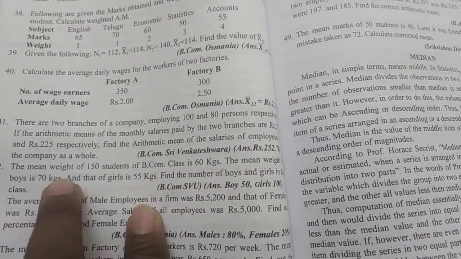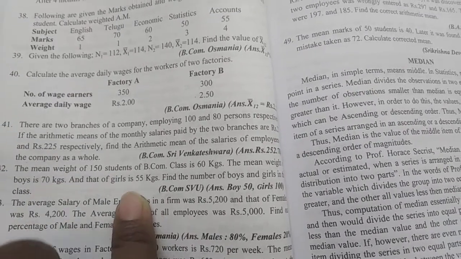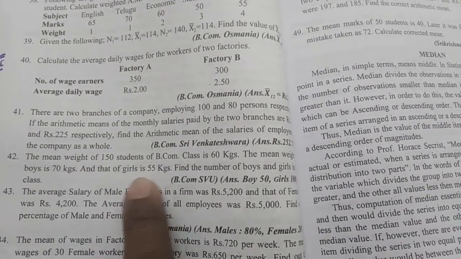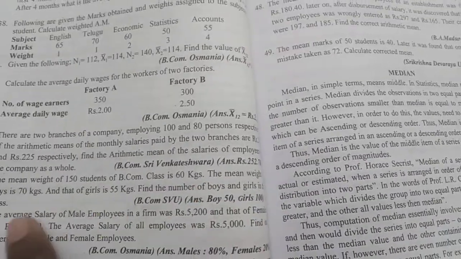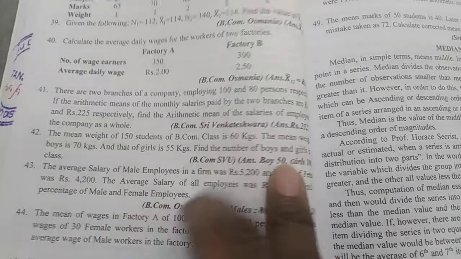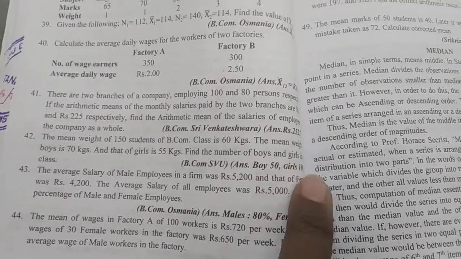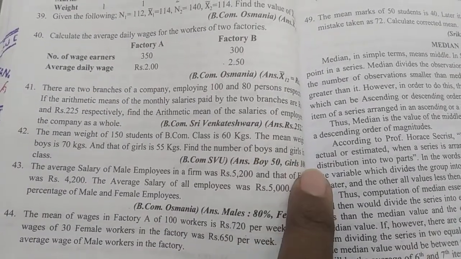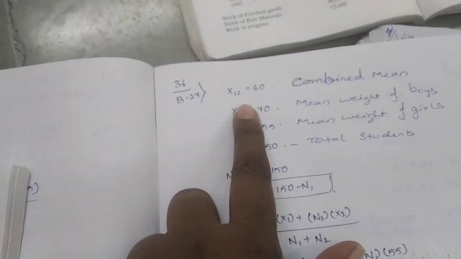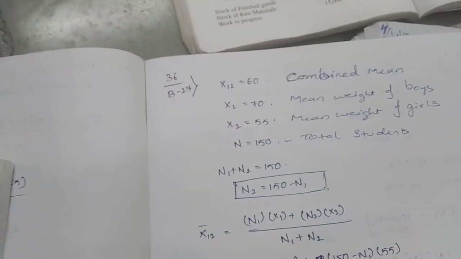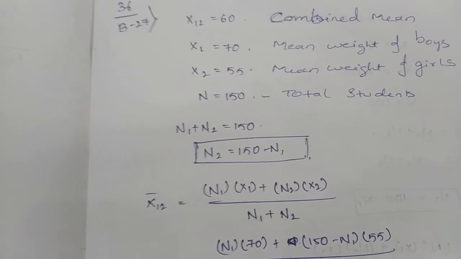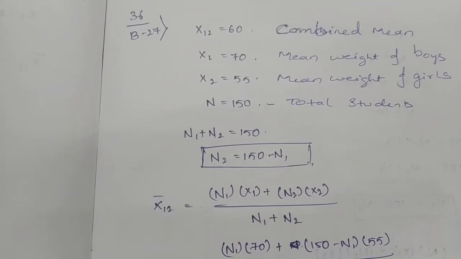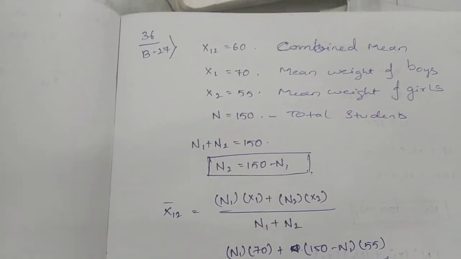Nothing but mean 1 is 70 kgs, and mean 2 is 55 kgs. Find the number of boys and girls in the class. Here we have to find N1 and N2. In the previous question we just found the combined mean, but here we have to find the number of boys and number of girls, nothing but N1 and N2.